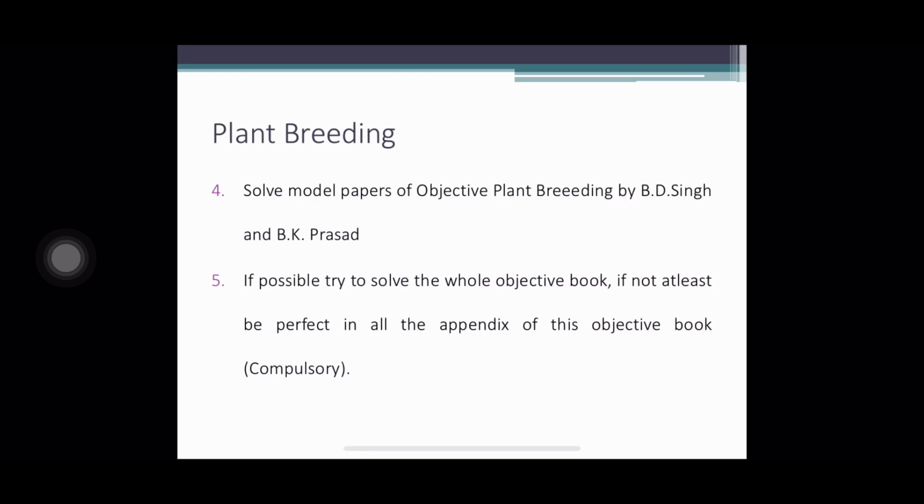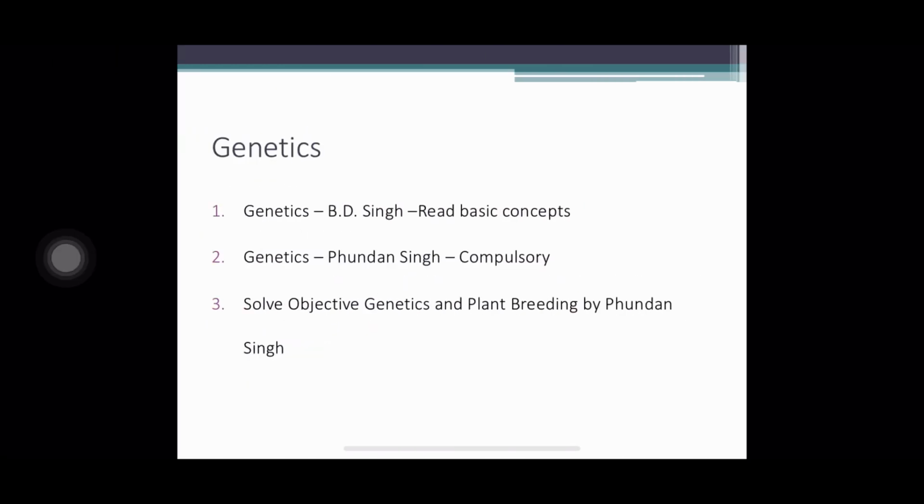And if possible, read the plant breeding course material of AGRIMOON or TNAU for easy understanding of the concepts as well as for revision. Later on in genetics, B.D. Singh, read basic concepts. Genetics by Phundan Singh, read the full book compulsorily. Then solve Objective Genetics and Plant Breeding by Phundan Singh.